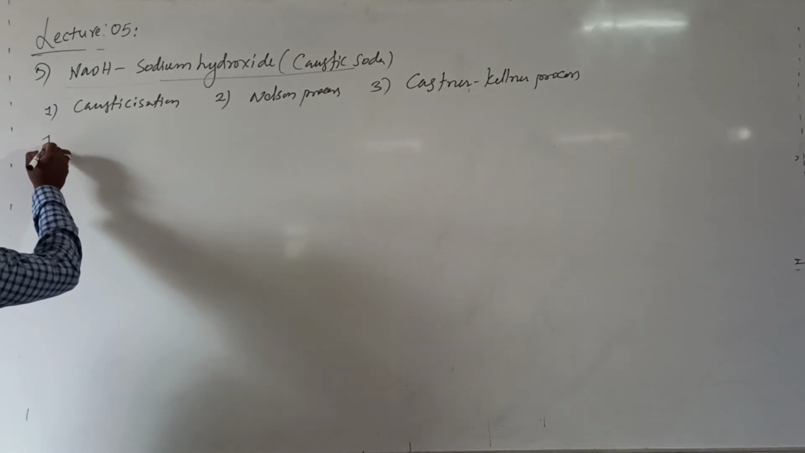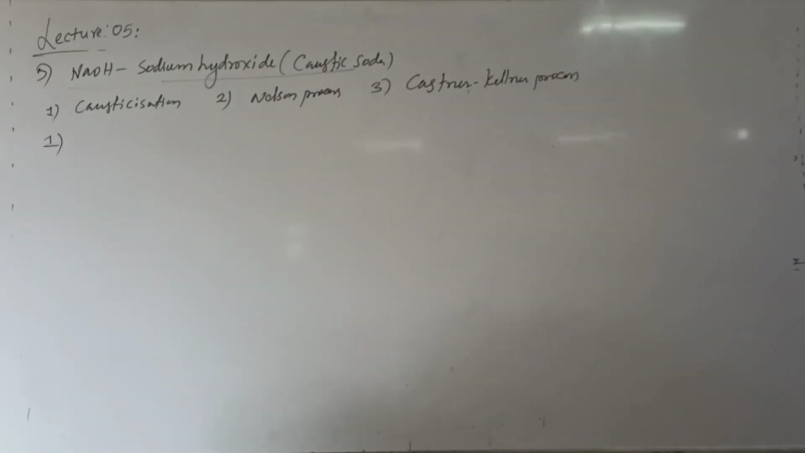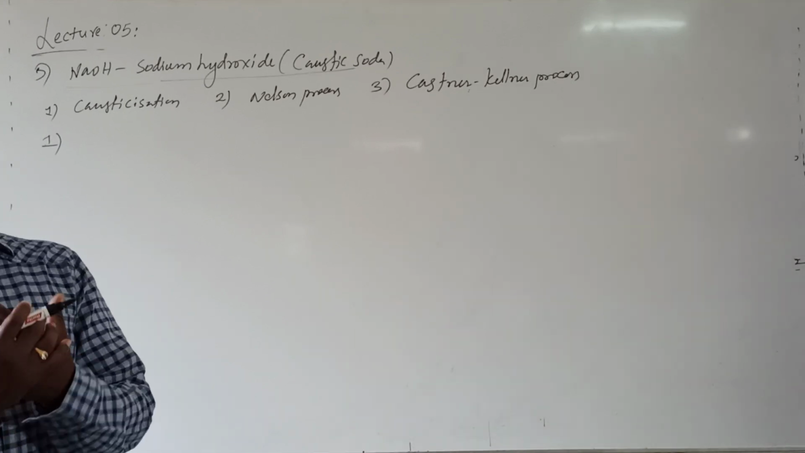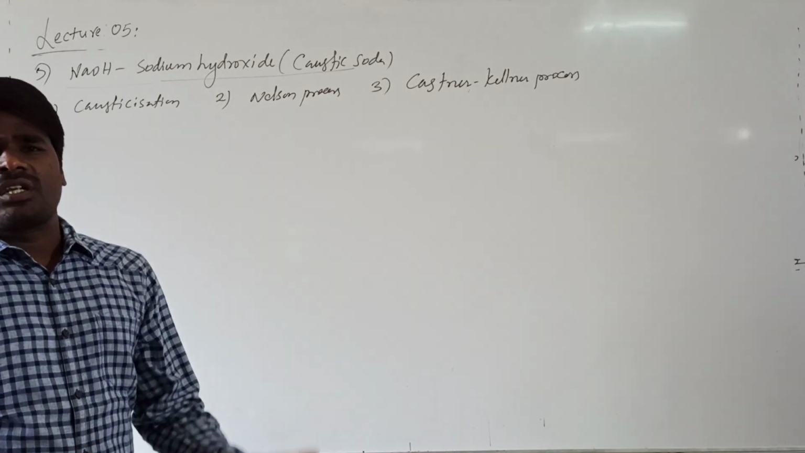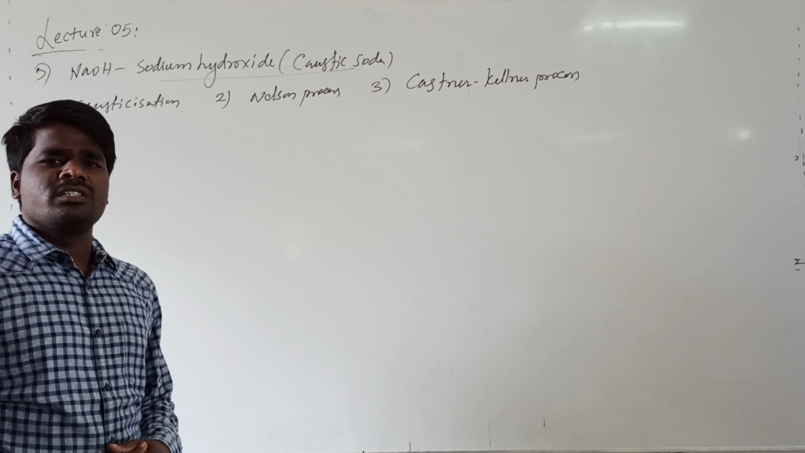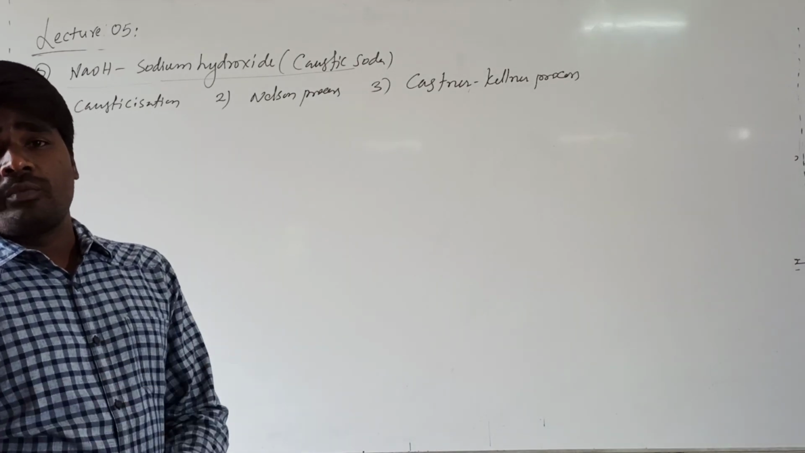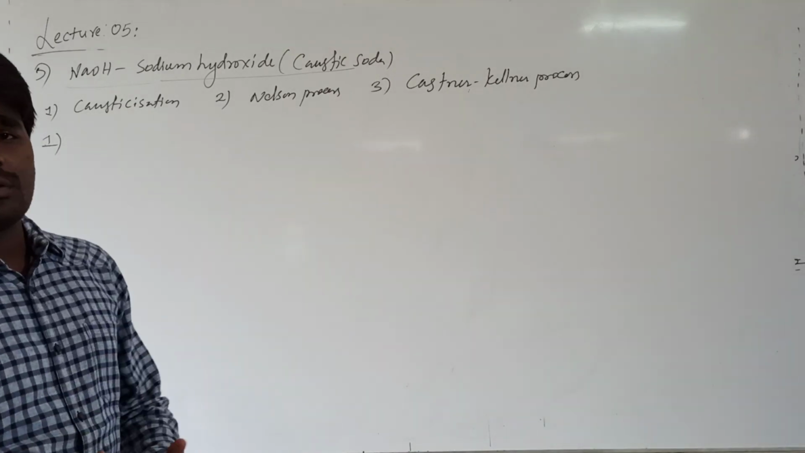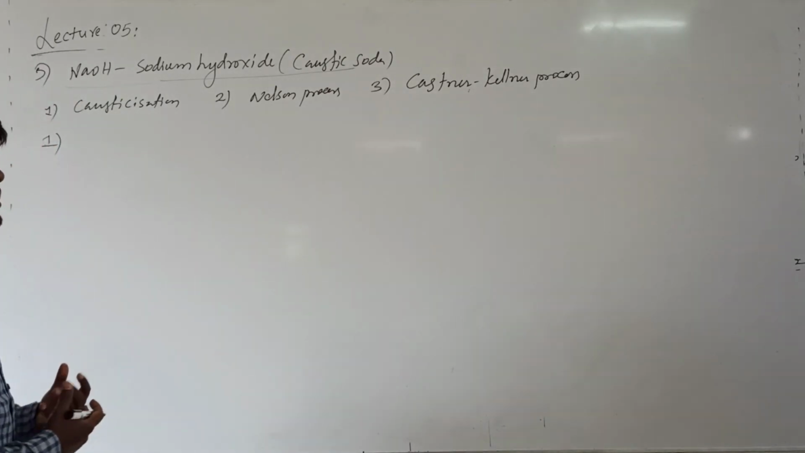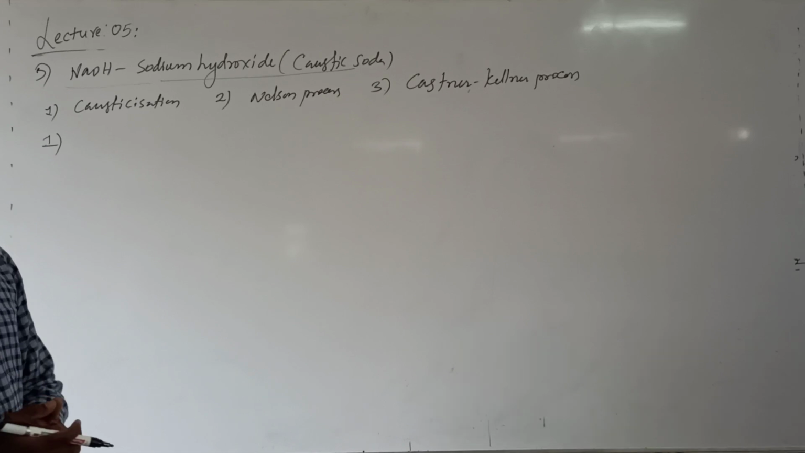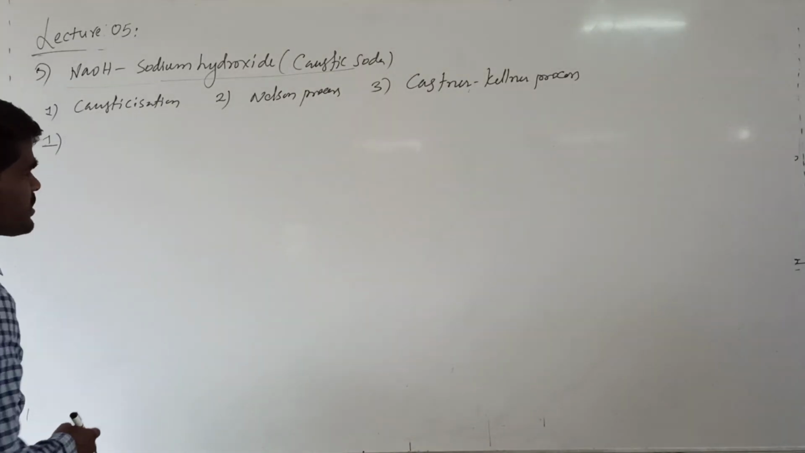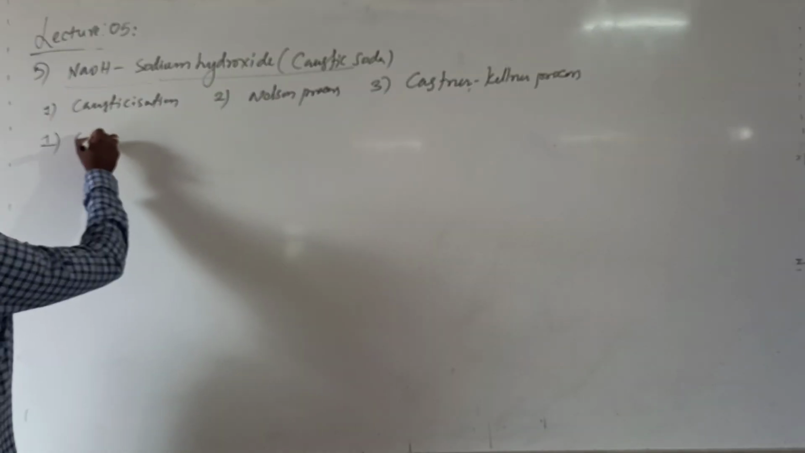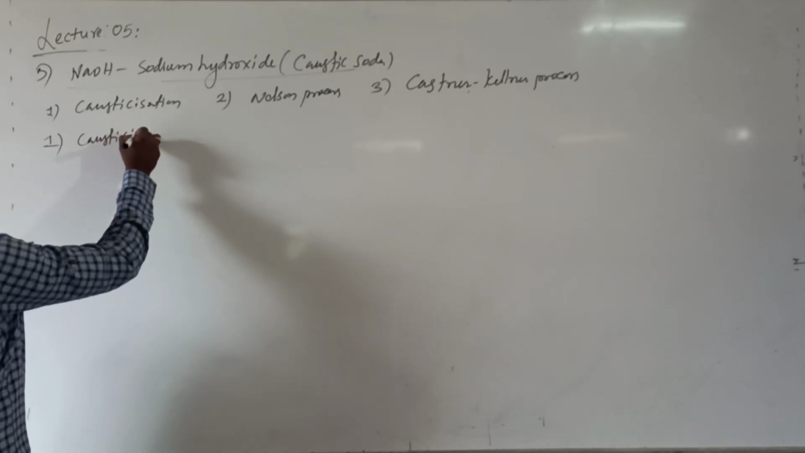Sodium hydroxide is one of the commercially very important compounds because it is used industrially very widely. It is used in the textile industry, in the petroleum industry, and in the making of soaps and glass. Because of its wide range of applications in industry, it is a very important compound in alkali chemistry.